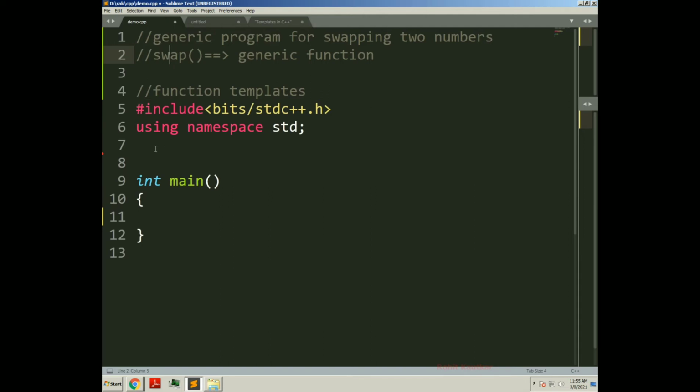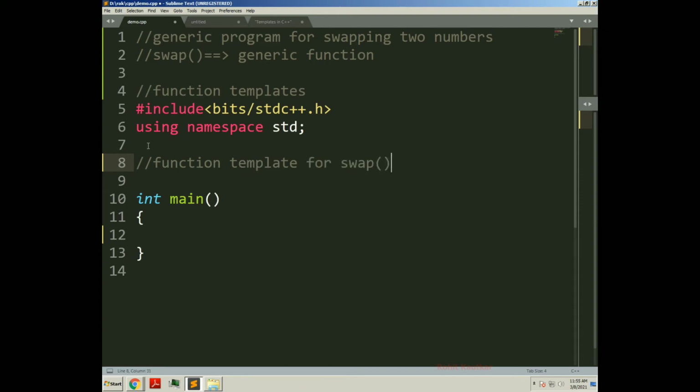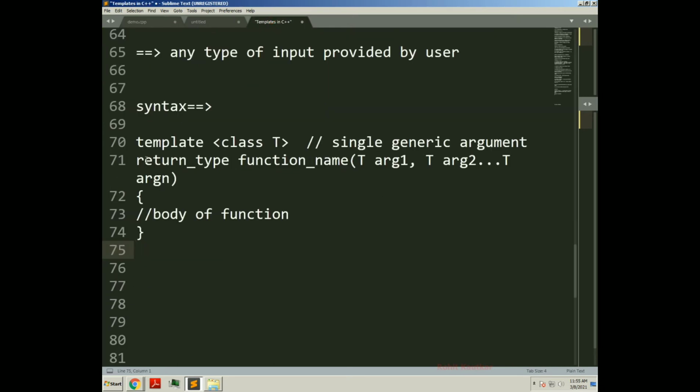So let's first create the template here. I will write the function template for swap. Template followed by class T and followed by the exact definition of the function.